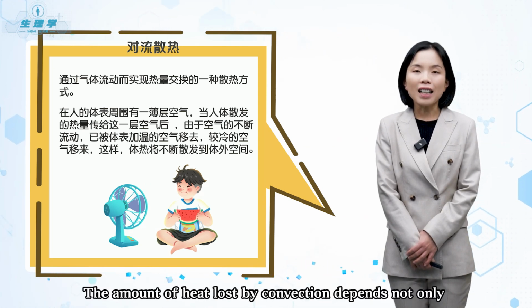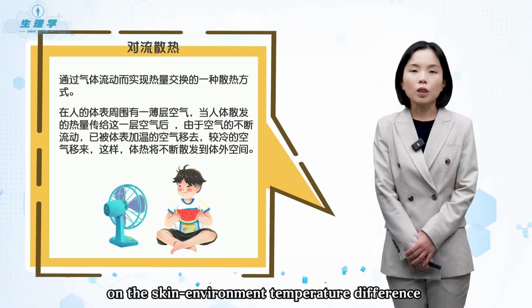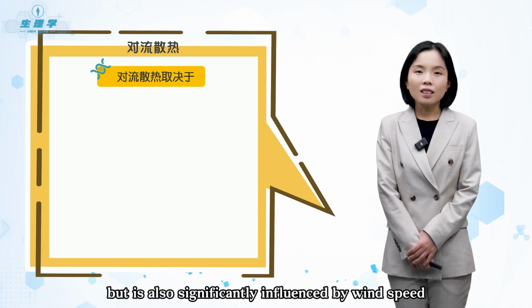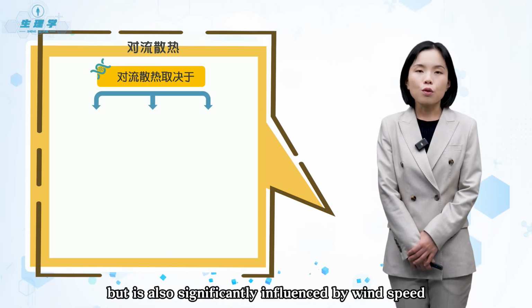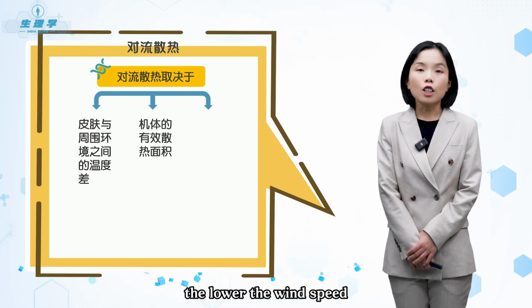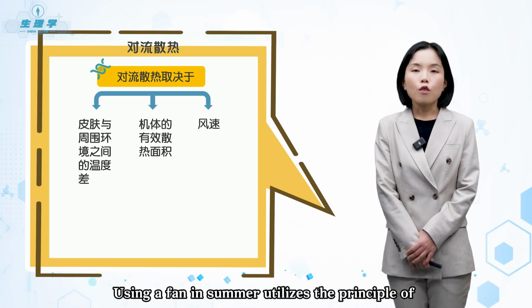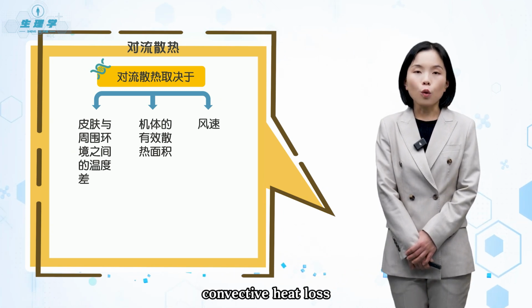The amount of heat lost by convection depends not only on the skin environment temperature difference and the effective surface area, but is also significantly influenced by wind speed. The greater the wind speed, the more heat is lost. The lower the wind speed, the less heat is lost. Using a fan in summer utilizes the principle of convective heat loss.